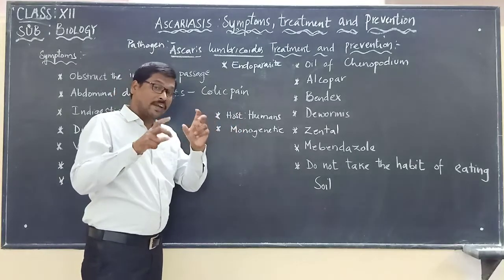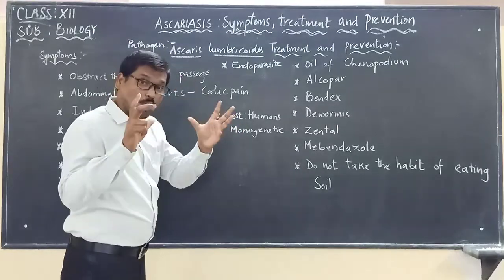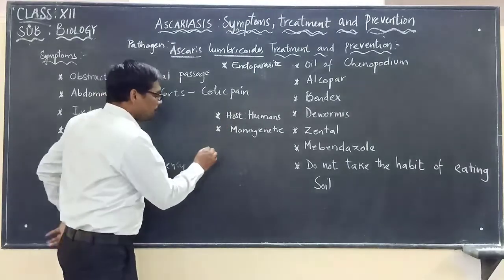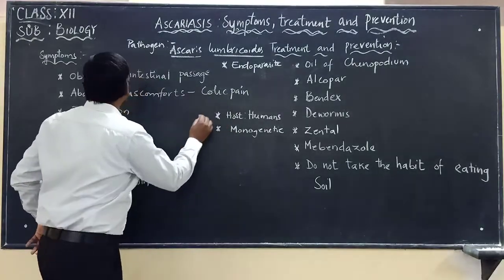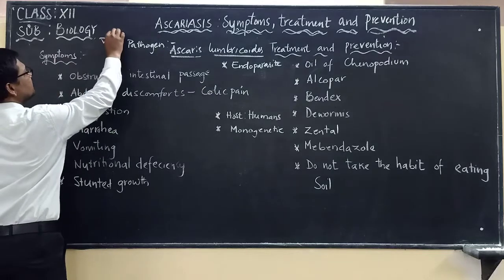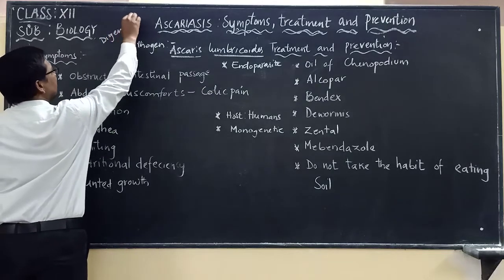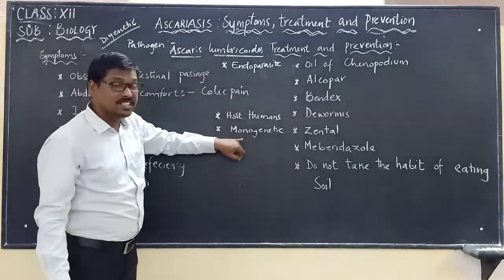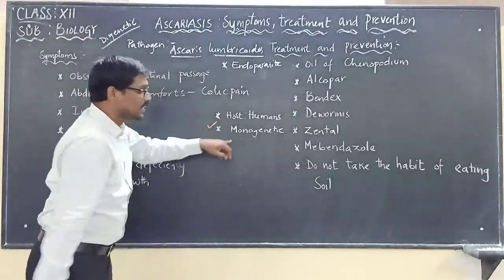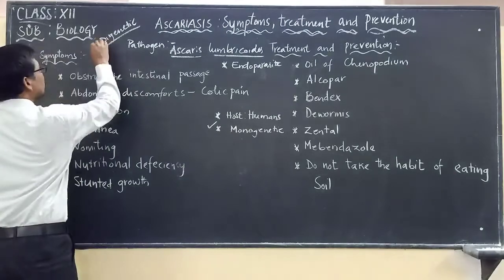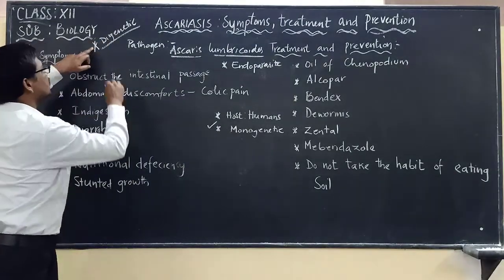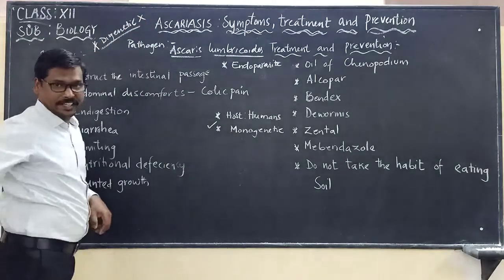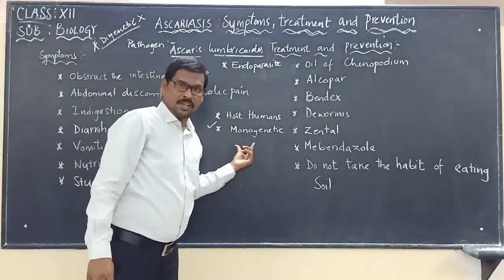If a pathogen uses two hosts to complete its life cycle, we use another word, digenetic. But here please remember that Ascaris lumbricoides is monogenetic, not digenetic.